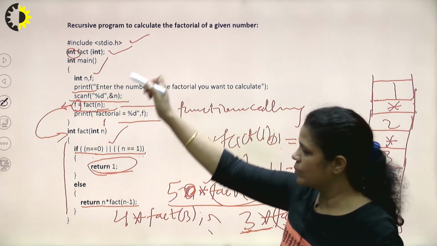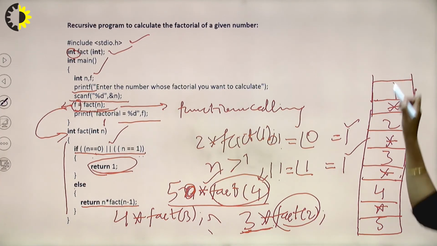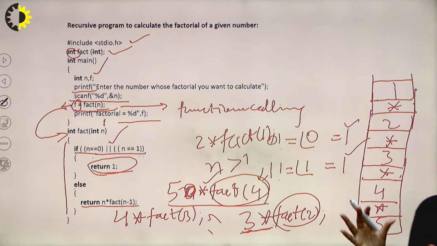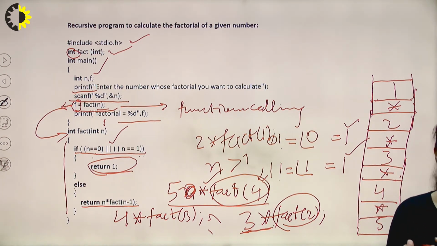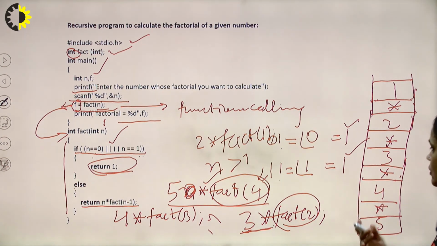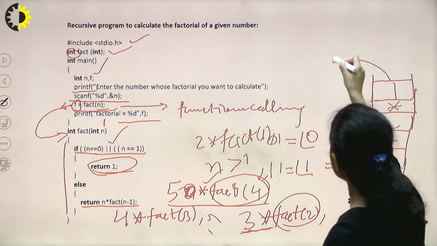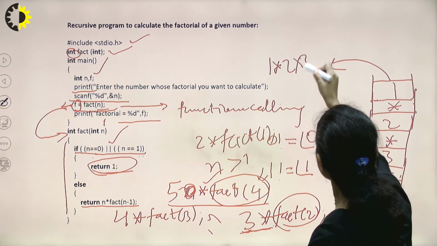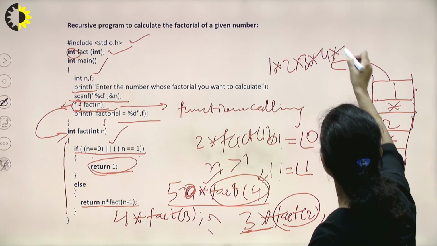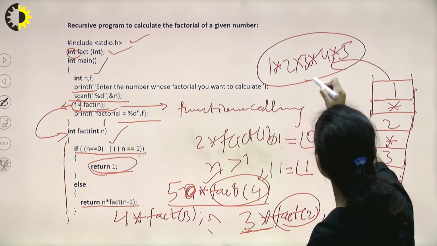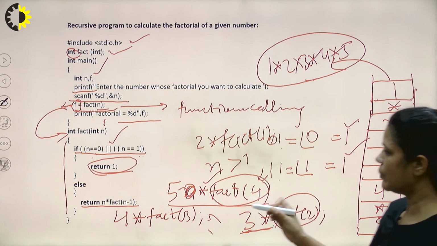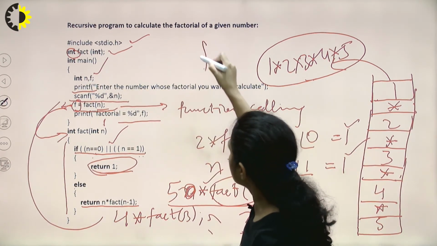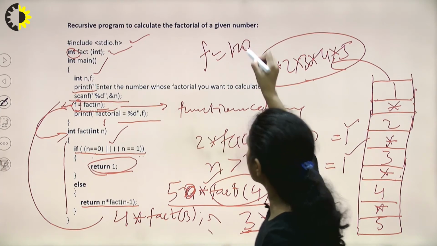It is returned not to main, because there are many operations which we need to perform before returning the value. Once we have the whole sum value, only then will that be returned. So one by one, these values will be taken out from the stack and computed, and this final value will be returned to the main function here, and that value will be saved in F. So what will be in F?